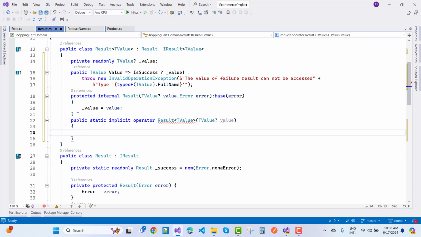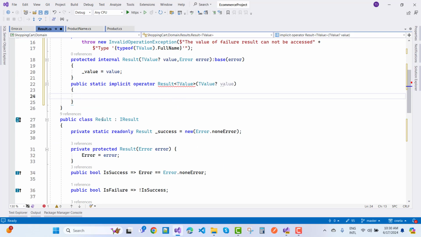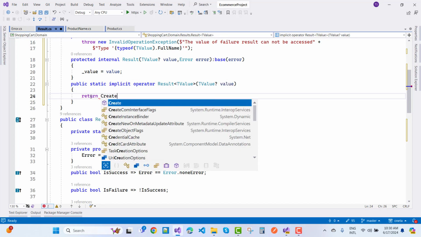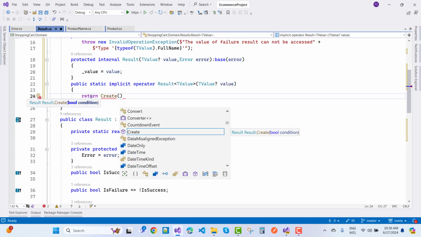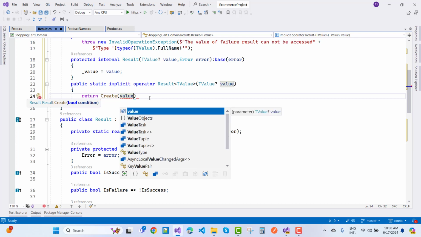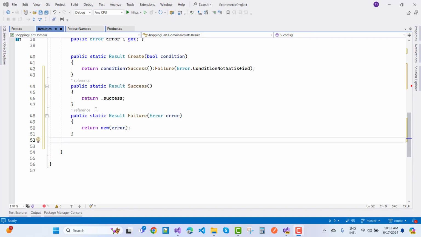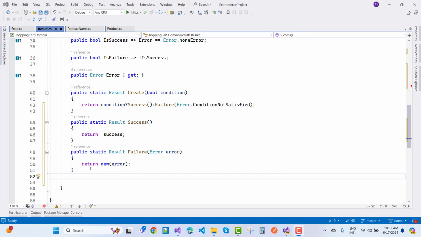Okay, so you know that this is the static method where we have a result of t value, and that pass the t value to the super class that is from the result class. So here you can say return, just create a create method and pass it the value. So here I'm going to add a create method here. So that is the create method.